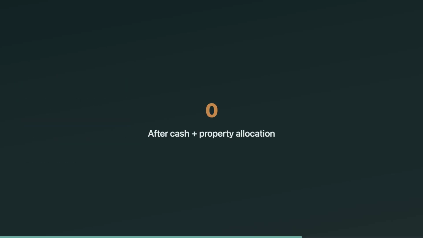Here's the Henry-style logic. Start with outside basis of $100,000. He gets $40,000 cash, so outside basis drops to $60,000. Then he receives property with an $80,000 partnership basis. But his basis in that property is capped at $60,000 because that's all the outside basis he has left. After the distribution, his outside basis is zero, and there's no gain because the cash didn't exceed basis.